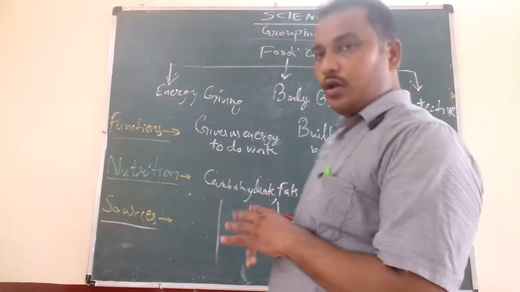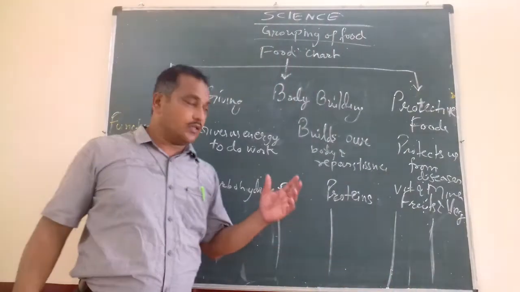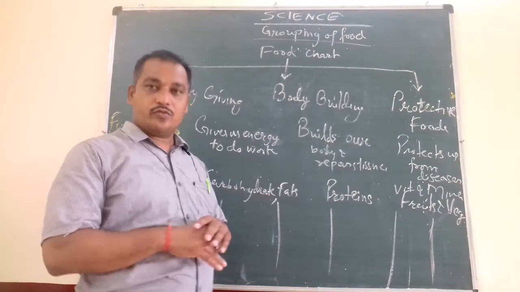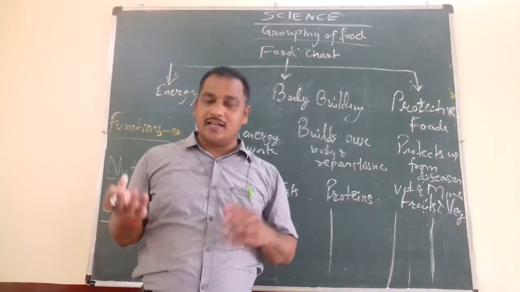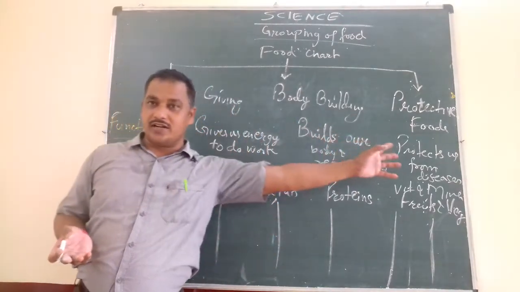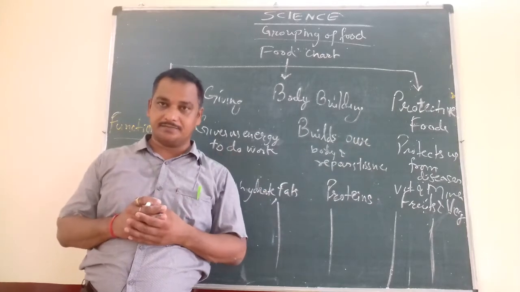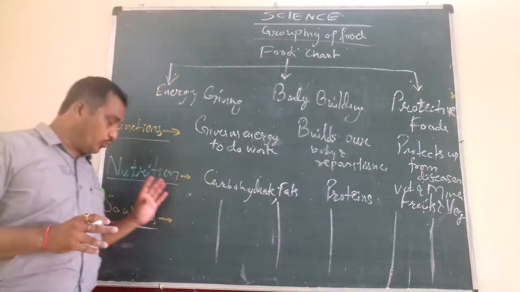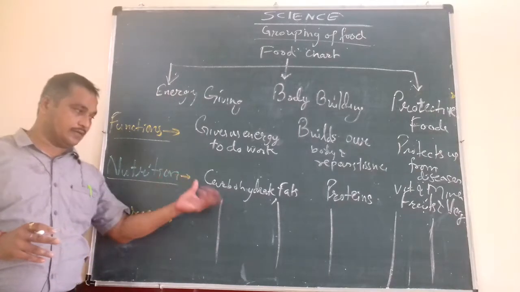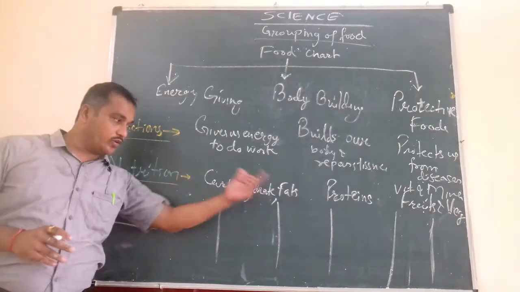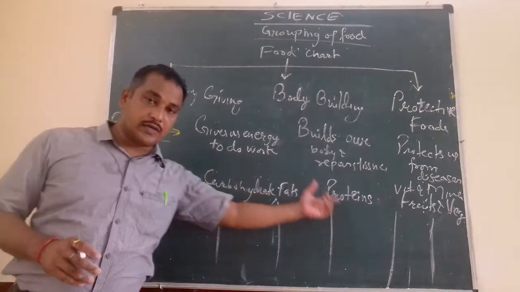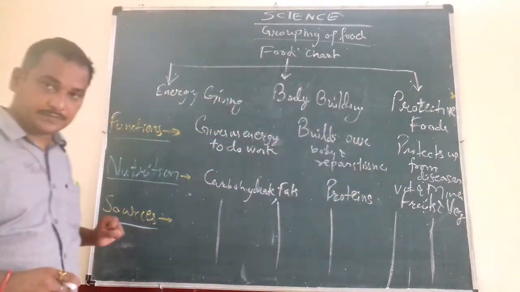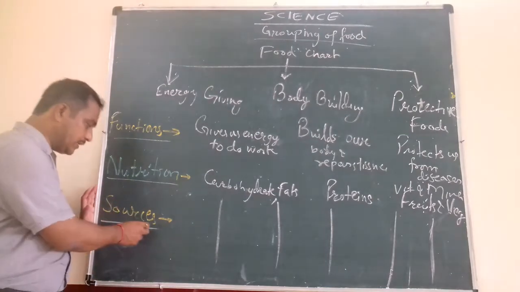So we must take a lot of vitamins, the fruits and vegetables and all types of food. When the food you are eating from morning to night contains all the three nutrients, we call it a balanced diet. I hope it is clear to you. Revise it. Now, from where will you get carbohydrate, from where will you get fat, from which food will you get protein, from which food will you get vitamins and minerals? That is called sources.